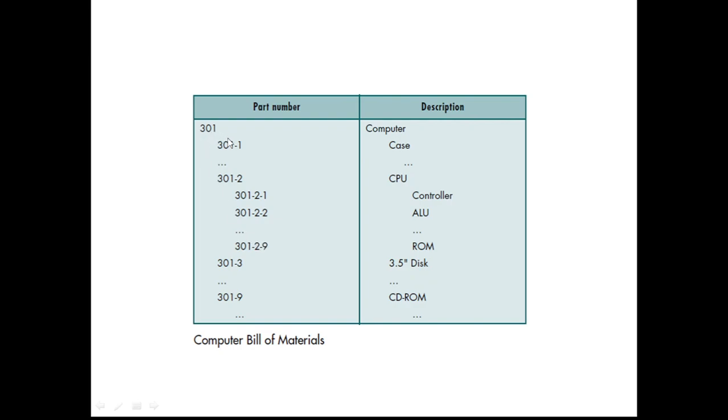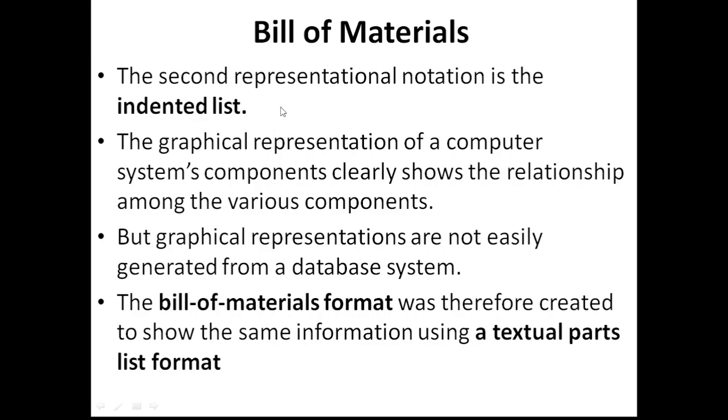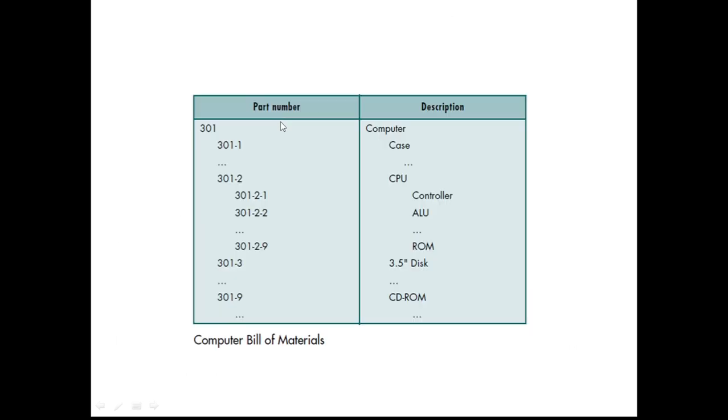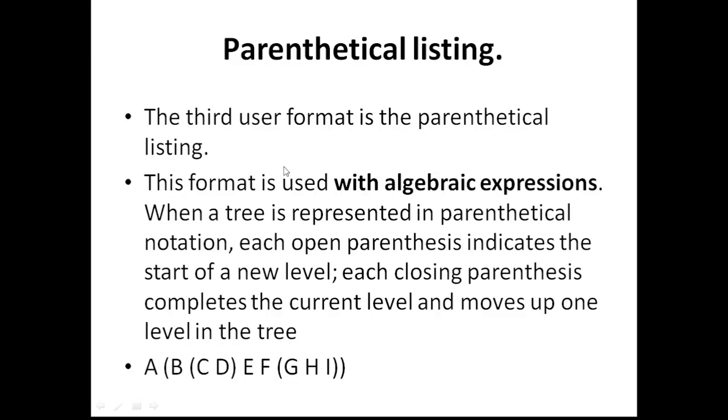Under 301 we have the sub pages, and then it goes on like that. This is the idea called bill of materials, where we represent the data in the form of an indented list. The purpose of this list is to show hierarchy. So we have to represent the information in a hierarchy, and that is why we go for these kinds of data structures.